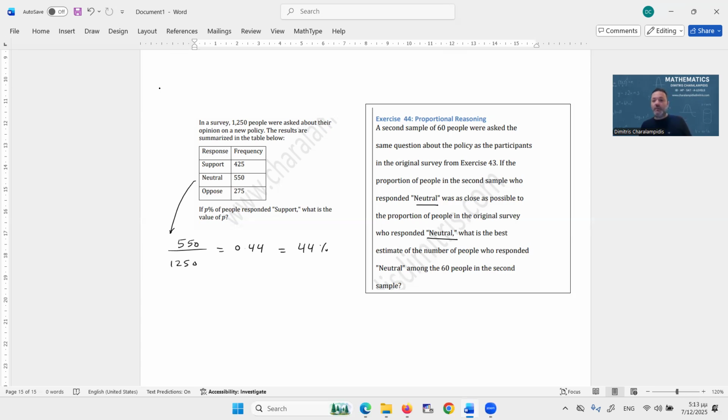What is the best estimate of the number of people who responded neutral among the 60 people in the second sample?